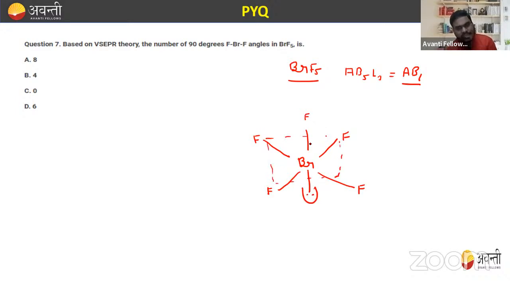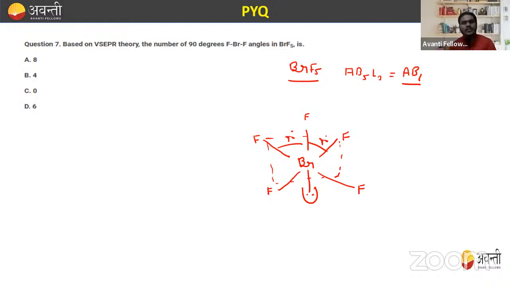So we know that each is ideally at a 90 degree angle. They are asking about the angle between F-Br-F. So what is the angle between F-Br-F? That is equal to 0, meaning no perfect 90-degree angle. Why? Because in BrF5, there are 5 bond pairs and one lone pair on the bromine atom. Hence, the hybridization is sp3d2, and the shape is octahedral.